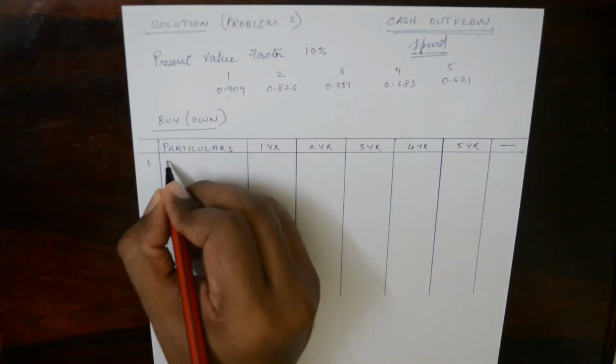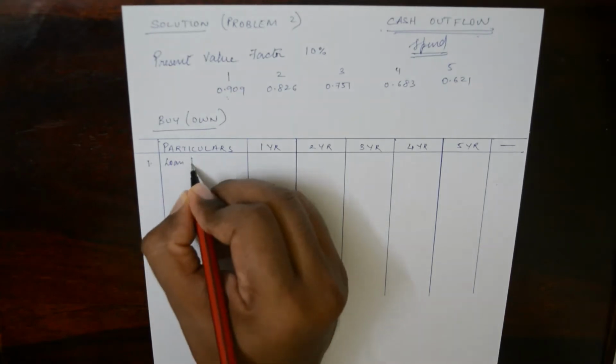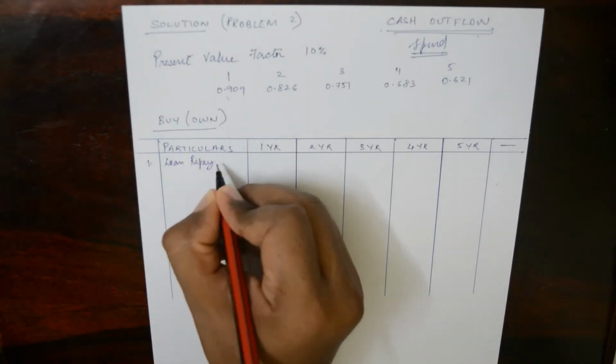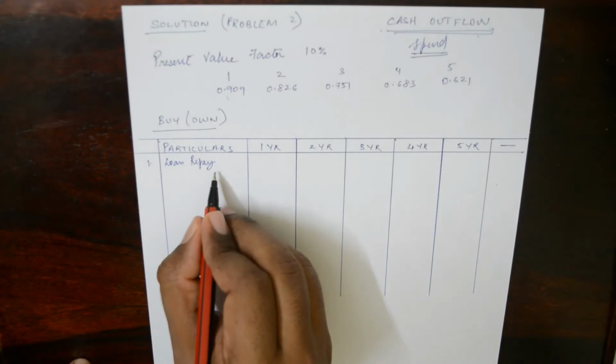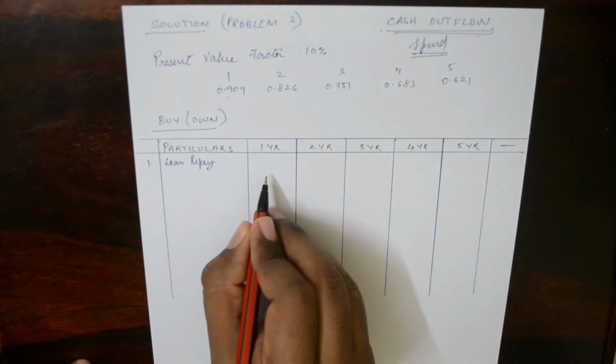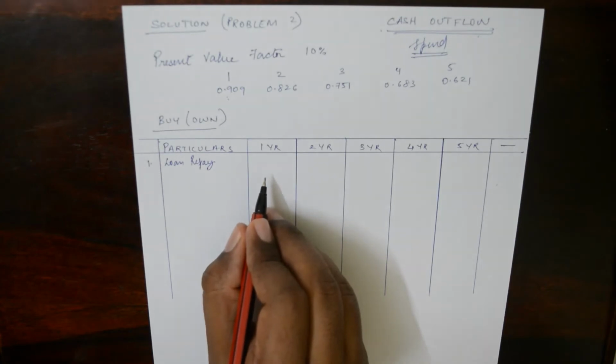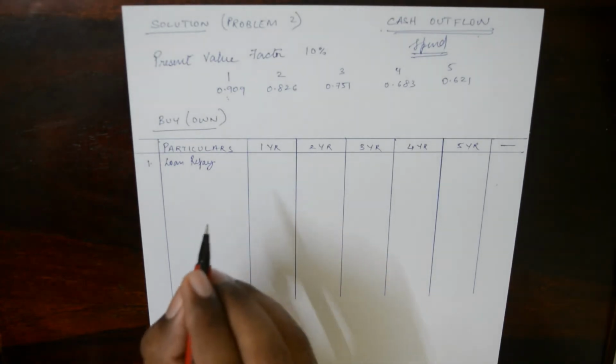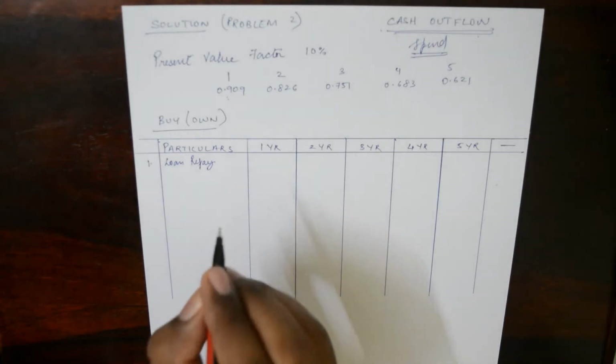The first thing is loan repayment. If you notice, we had not taken loan repayment in the previous problem, because there we were calculating the profit and loss, and repayment of the principal amount is not taken in the profit and loss.